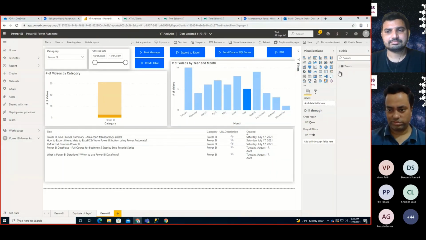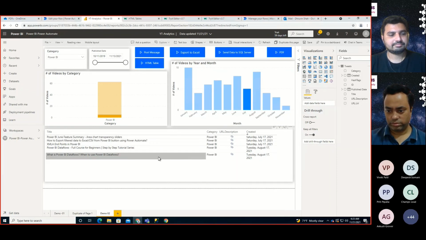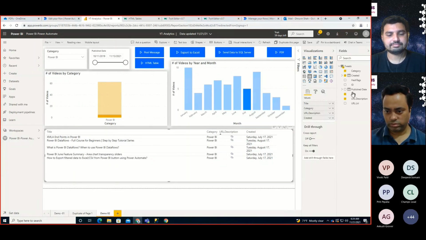You have displayed those records over here. So whatever field you are displaying here, basically you are passing that context to your Power Automate. Whatever field you have dragged here, you simply need to pass those fields over here, and that is taking the context from Power BI to Power Automate.